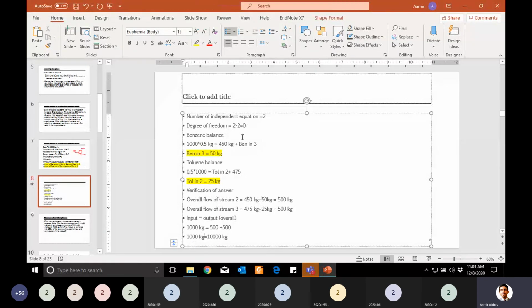And by the way, one thing here you guys will write at the end of the day, for this benzene flow rate, because you have to finally report your answers in flow rate. So benzene flow rate is equal to 50 kg per hour. And here in the bottom stream, toluene flow rate. Why am I writing this? Because I took the basis of 1 hour and I have solved the problem simply, without considering hours, but at the end I have to answer it in the form of kg per hour.